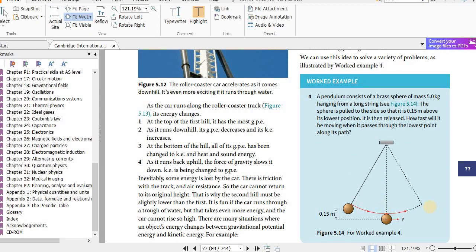There is another example here. When the pendulum moves back and forth, its speed increases and decreases. So here the speed is 0, here also the speed is 0 at the highest points, and they reverse direction. So when the speed is 0, the kinetic energy is 0. That means at the highest points, it has only gravitational potential energy. Now at the lowest point, because we are taking the gravitational potential energy with reference to the lowest level, the gravitational potential energy is 0. That means it will have maximum kinetic energy. Now you can see that when it goes from here to here, the speed here is 0, speed increases, reaches a maximum value, and then the speed decreases to 0 here.